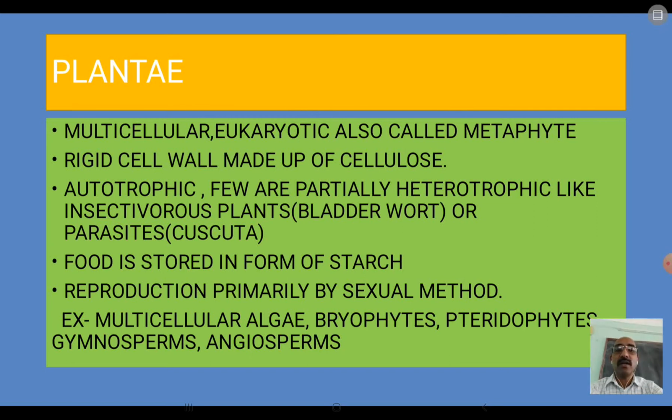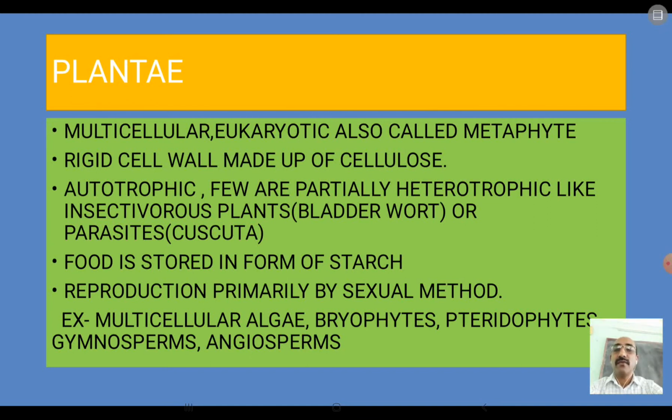However, some are heterotrophic, but partially heterotrophic. They are not totally heterotrophic, like some of the insectivorous plants such as bladderwort, or parasites such as cuscuta, which are also partially heterotrophic.